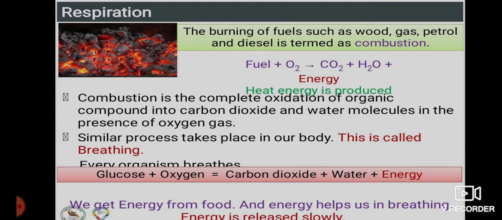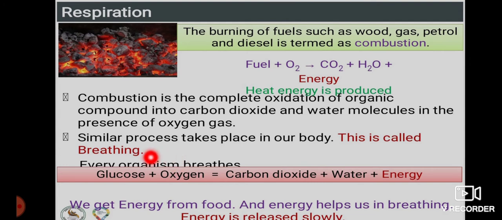Respiration is also an example of combustion. The burning of fuels such as wood, gas, petrol, and diesel burns and produces carbon dioxide, water, and energy. But a similar process takes place in our body, which is nothing but breathing. The food particles which we take in, that is glucose, and the oxygen. Glucose means whatever may be the carbohydrates, proteins, or sugar molecules, in all those things we will have glucose. Glucose, whenever it reacts with the oxygen, that is, we are going to take in oxygen, right?